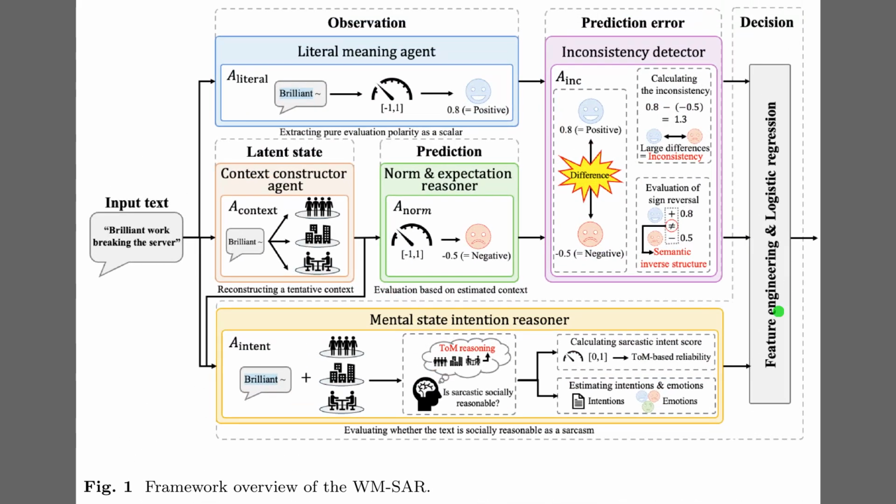So, Figure 1 breaks down the framework's architecture, which mirrors human cognitive processing. On the left, the input text is analyzed by separate agents. The literal meaning agent extracts the surface sentiment, while the context constructor and norm reasoner determine the actual negative situation. Moving to the purple section, the inconsistency detector calculates the mathematical gap between that positive literal value and the negative expectation. Below that, the mental state intention reasoner adds a theory of mind analysis to confirm the speaker's intent, and finally, all these scores flow into the decision block on the far right.